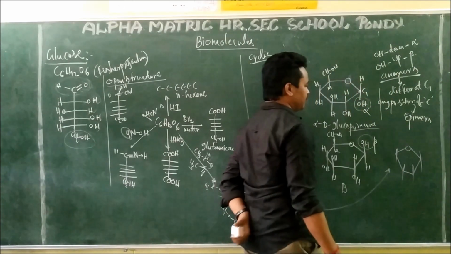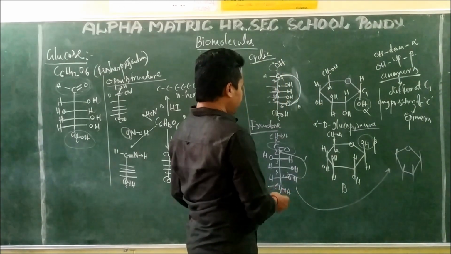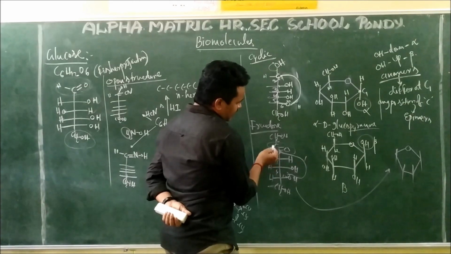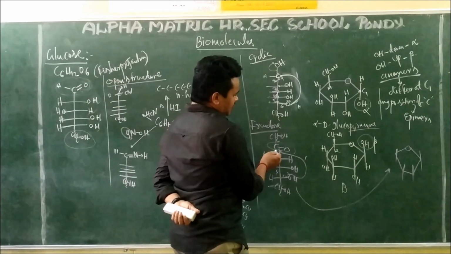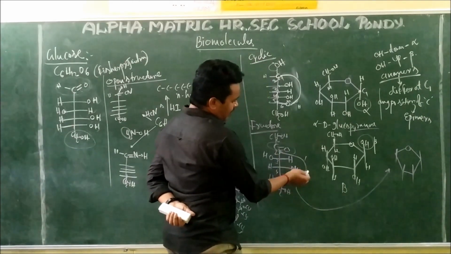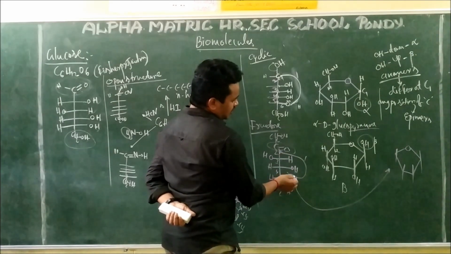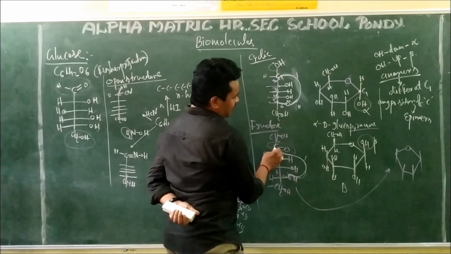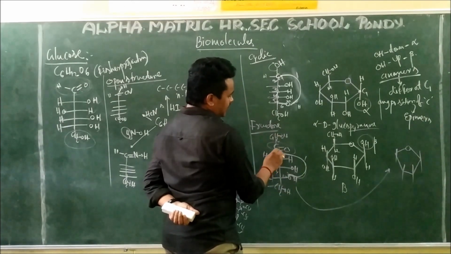Here the oxygen is going to make a bond with the carbon, here C1 carbon, here C2 carbon.